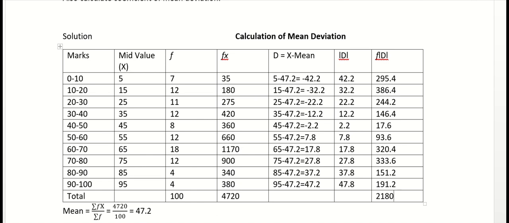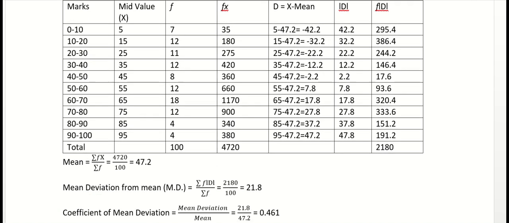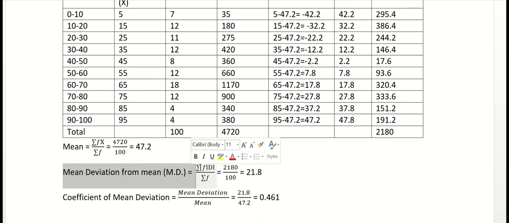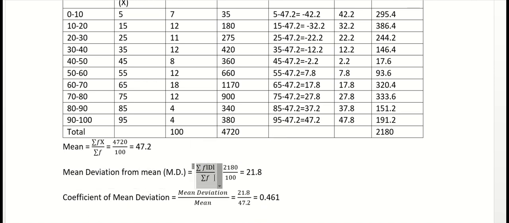Now we will apply the formula for mean deviation. Here you can see we have two formulas. First is mean deviation from mean. The formula is summation of fD divided by summation of f. So summation of f into absolute value of D is 2180, which we have calculated here, and summation of f is 100, the summation of frequency. So your mean deviation is 21.8.